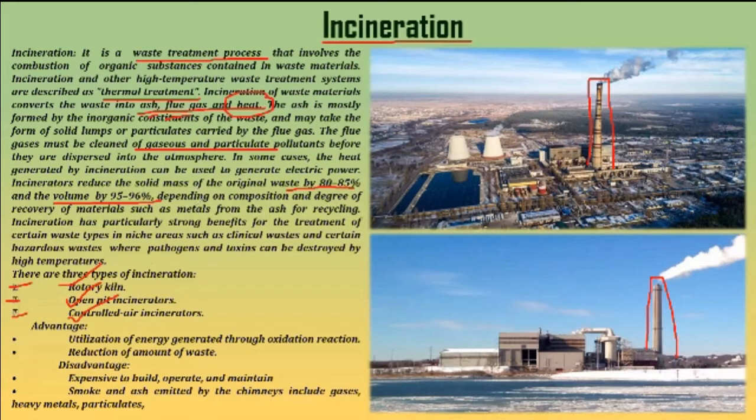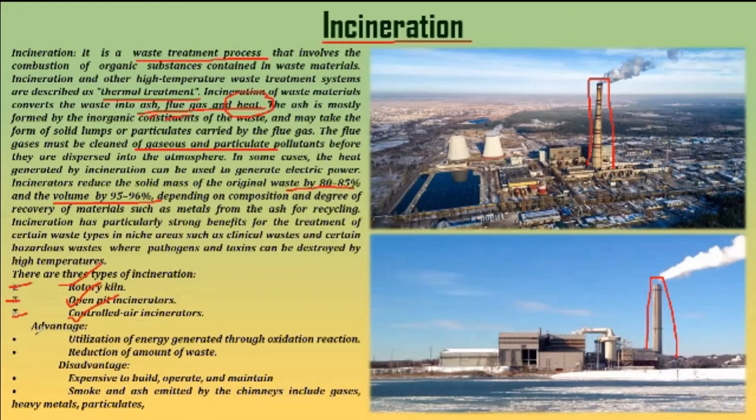And incineration is very, very important. Why? Especially for biomedical waste, because biomedical waste has no disposal technique other than incineration, because it may contain bacteria, viruses, and several other things, right? So the only way is to burn them out, right? So this is basically incineration.